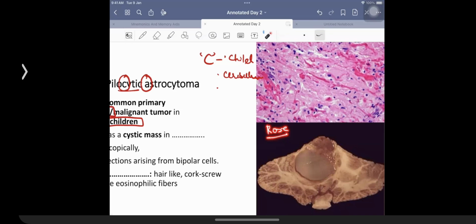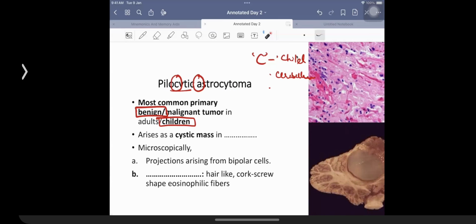So rose flower. So that is going to be given the name of Rosenthal fibers. Rosenthal fibers is what is going to be seen so far as this kind of a tumor is concerned, right? And it is going to be having the presence of bipolar hair-like projections. So all in all, a benign tumor, and that is going to be having a good prognosis. So an important fact to be remembered about this, of course, is the final finding associated with BRAF mutation.